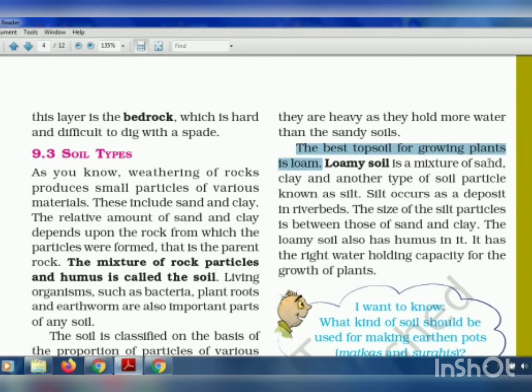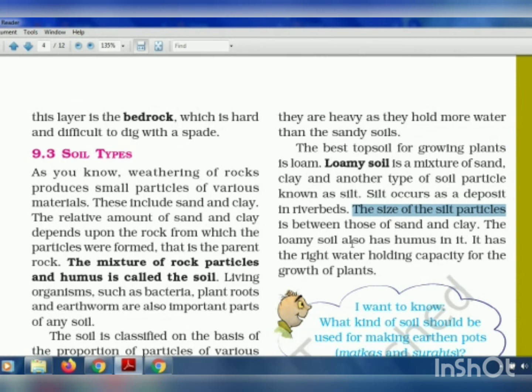Now, loamy soil is a mixture of sand and clay and another type of soil particle known as silt. So loamy soil is a combination of sand, clay, and silt. Now, what is silt? Silt you find near the river beds. The size of the silt particles is not as big as sand and not as small as clay. It is a medium sized particle.